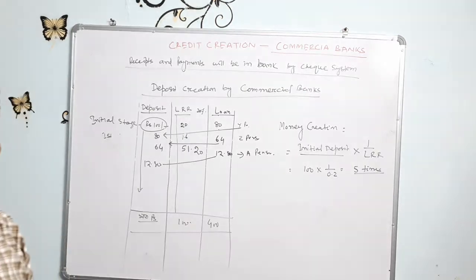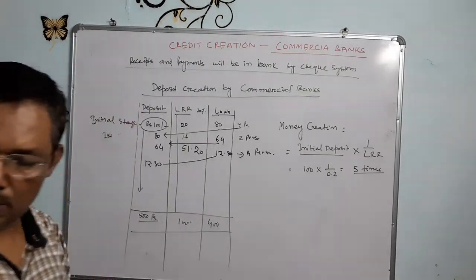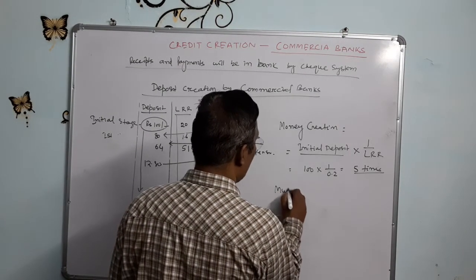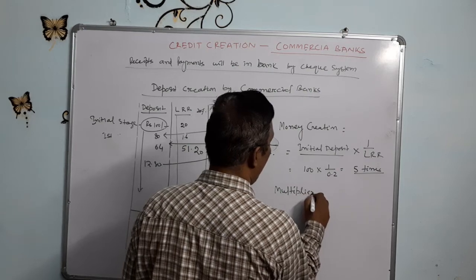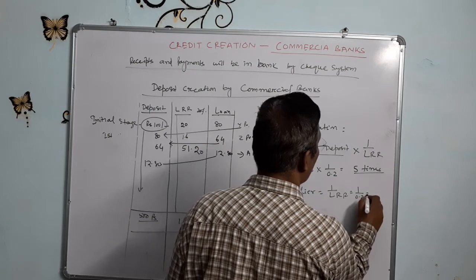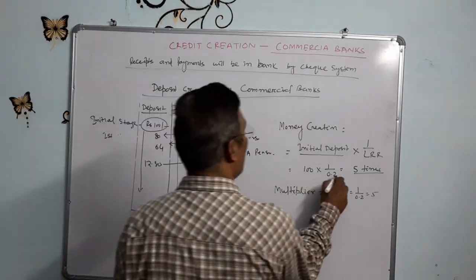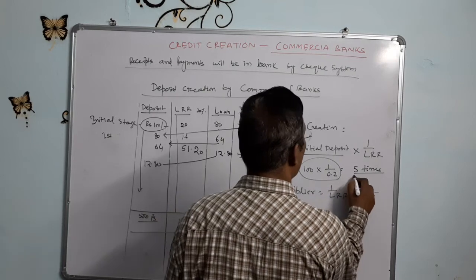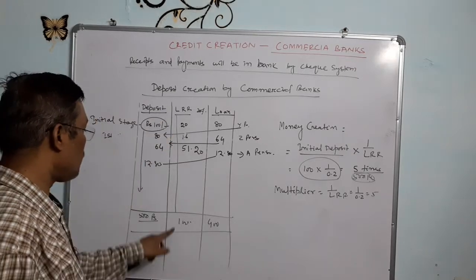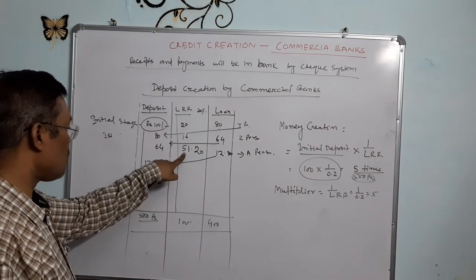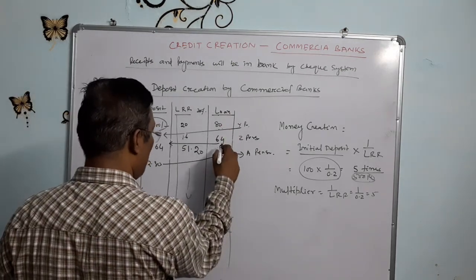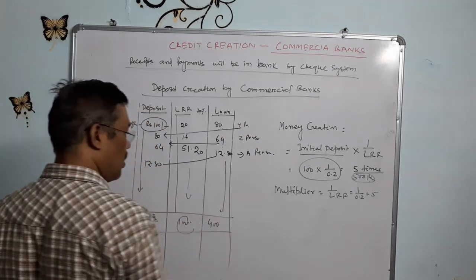So multiplier equal to 1 by LRR. Multiplier equal to 1 by LRR means 1 by 0.2 equal to 5 times. So this 100 into 5 equals 500 rupees, that is, 100 to 500 rupees. LRR will be 20 plus 16 plus 12.80; if we add like this, we will get 100 rupees. And how much is the loan? 80 plus 64 plus 51.20, it will be 400 rupees.